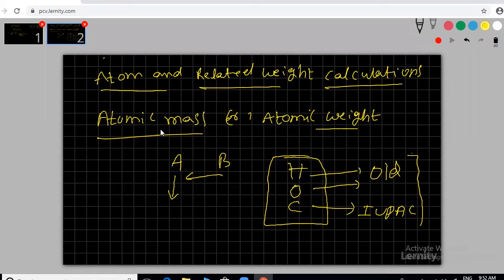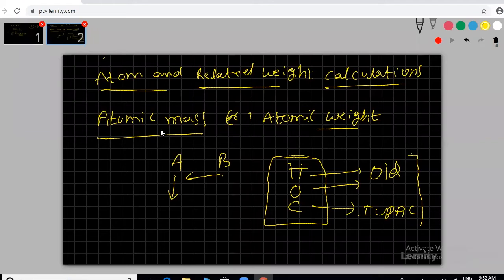All these are relative calculations. Keep that in mind. If you note it down, whenever you understand the sentence, just note down your own sentence. Because we can't calculate the weight of a single atom, that's why we use relative atomic masses. So we are going to calculate relative atomic masses.